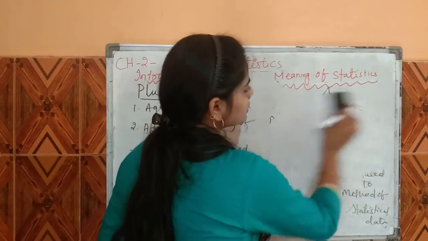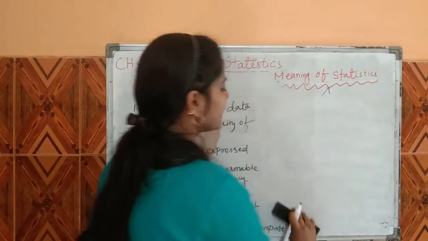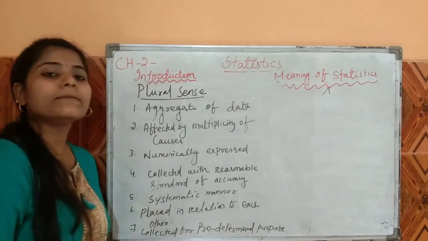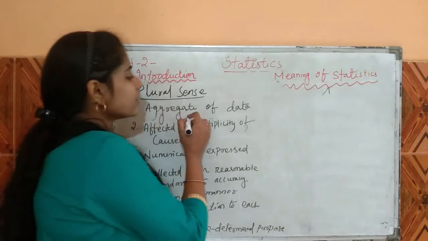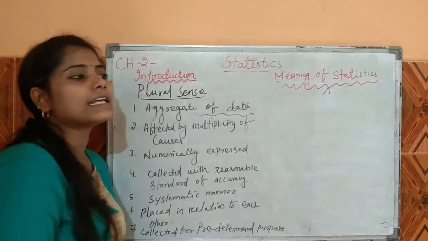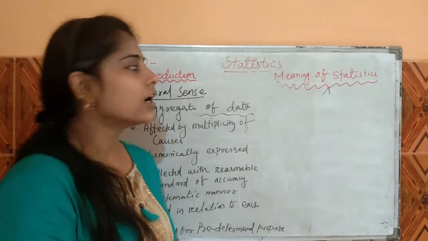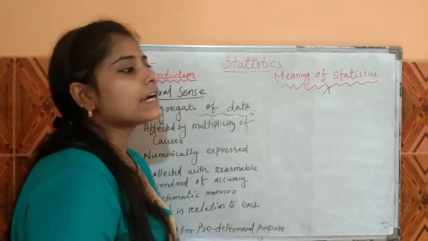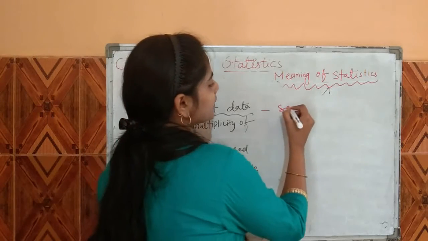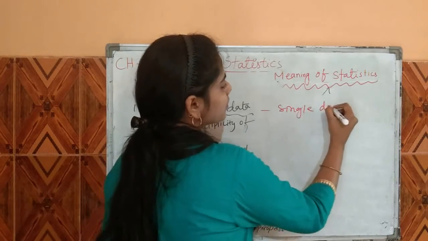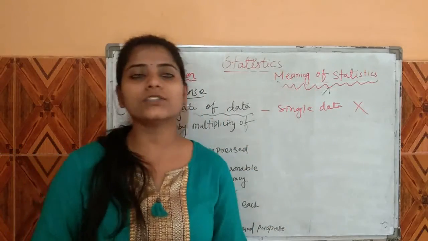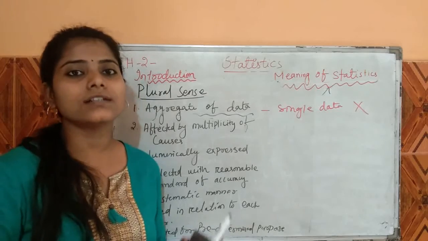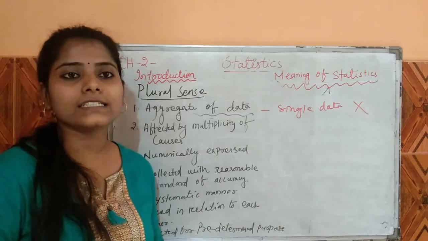The plural sense of statistics is characterized into 7 parts. First is aggregate of facts or aggregate of data. Statistics is based on aggregated data. That means single data is not called statistics. How is single data not statistics?